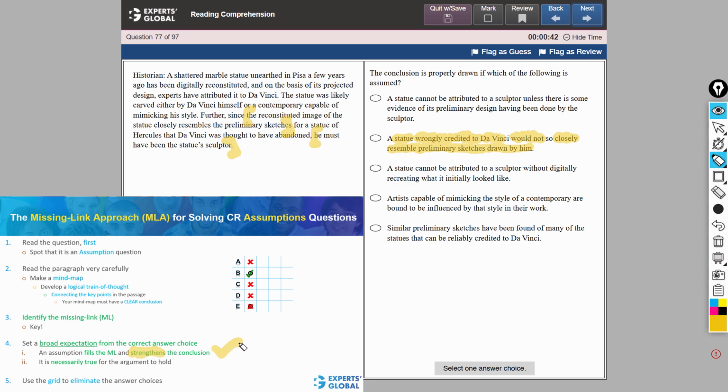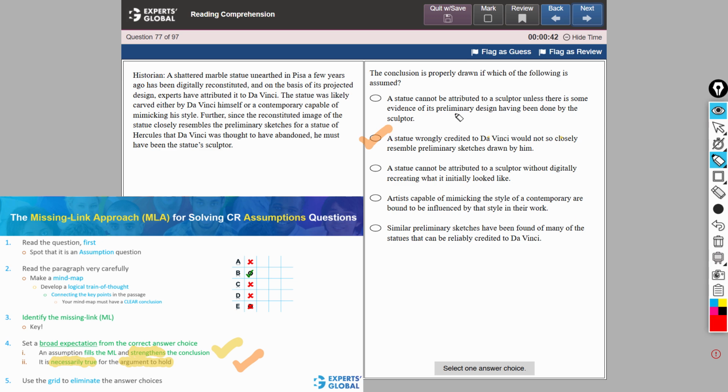The first condition is met, and yes, this is something that must be true for the argument to hold, because if a statue, despite such resemblance, can still be wrongly credited to Da Vinci, then our argument here does not hold. So answer choice B meets both the requirements. This is the correct answer choice.